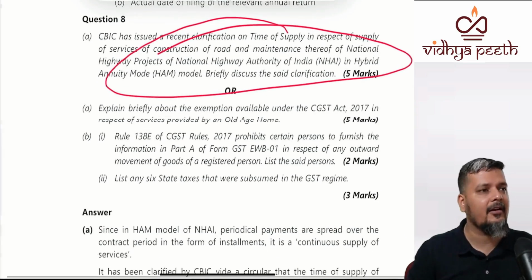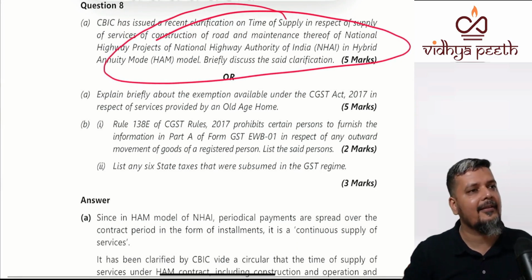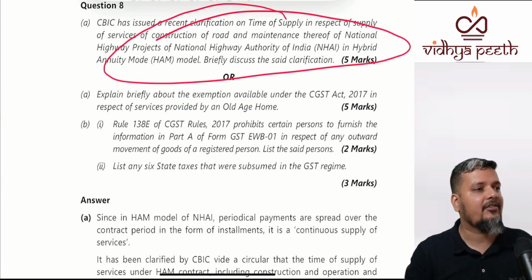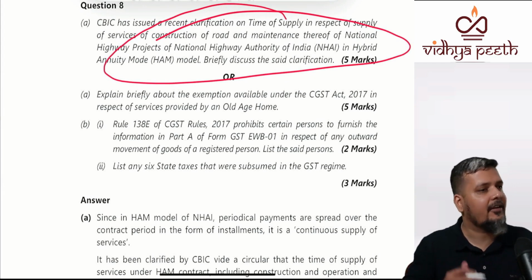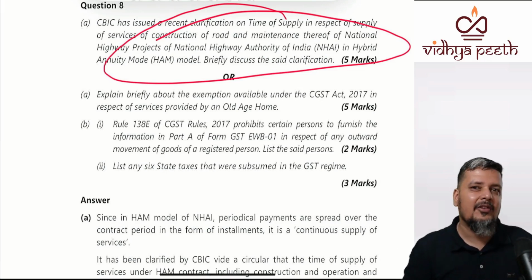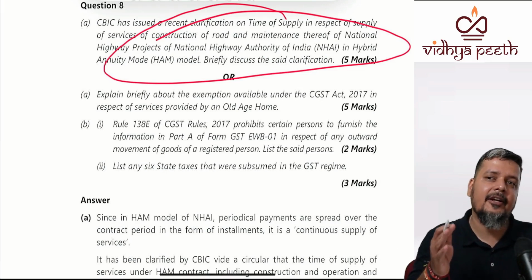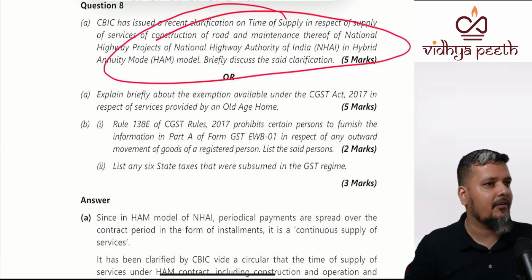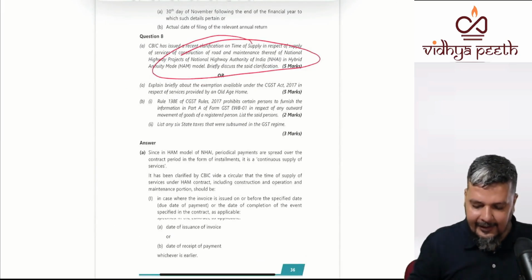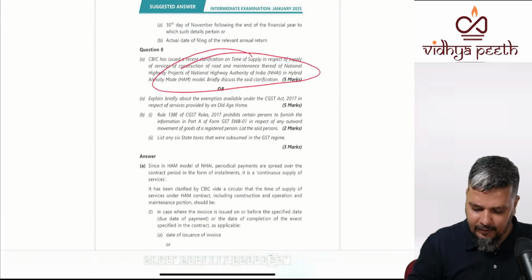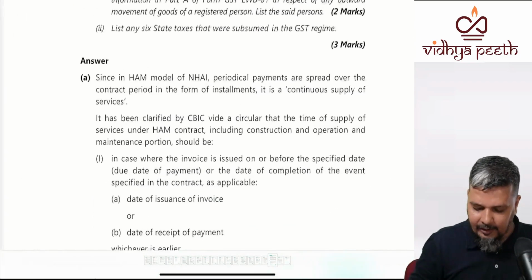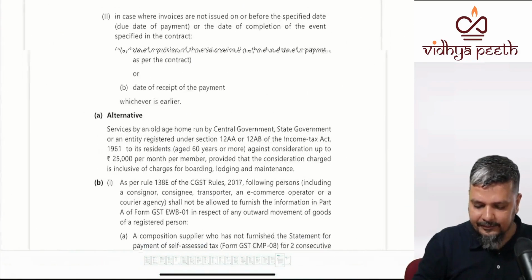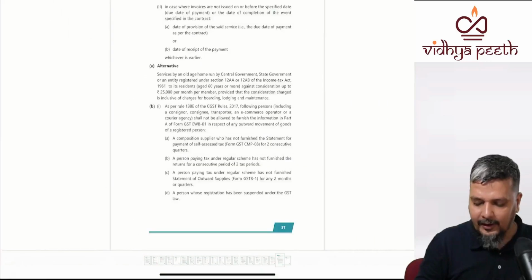Here in this circular, the question tells that for this particular category, when you are doing work for National Highway Projects of India, it is a continuous supply of service. You will not be finding the date of provision of service. The contract will not give you the date of provision of service. So here the only catch was the date of provision of service. Date of provision of service will be assumed to be the due date of payment as per contract.